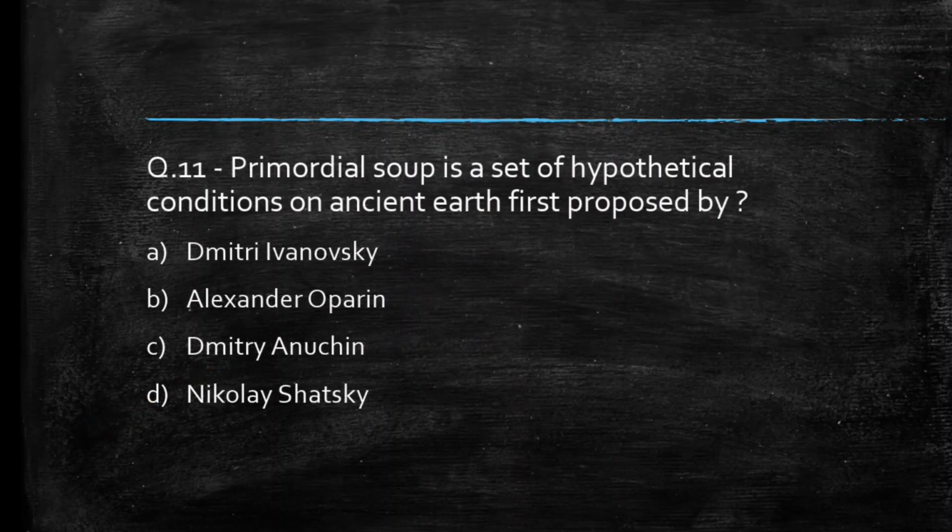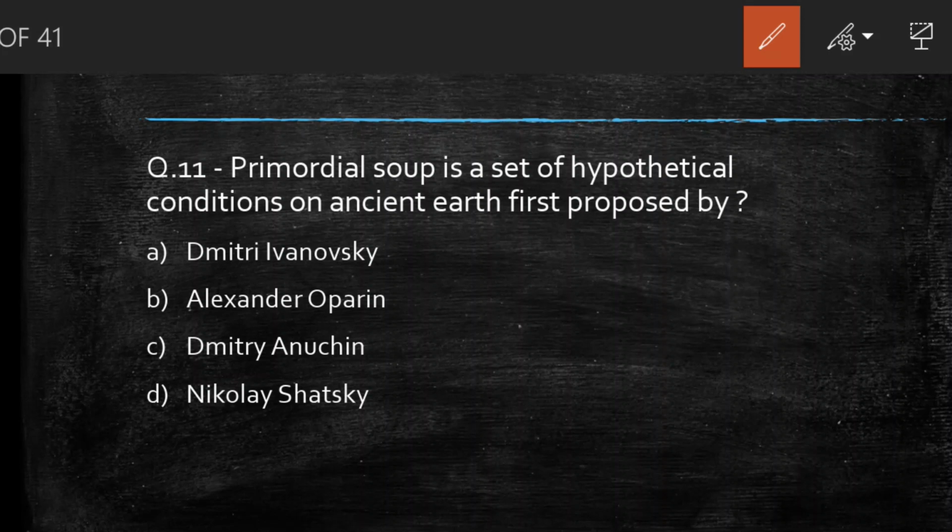Next question is, primordial soup is a set of hypothetical conditions on ancient Earth first proposed by Dmitry Ivanovsky, Alexander Oparin, Dmitry Anokhin, Nikolai Satsky. Students, comment your answer. So the right answer to this question is option B, Alexander Oparin.